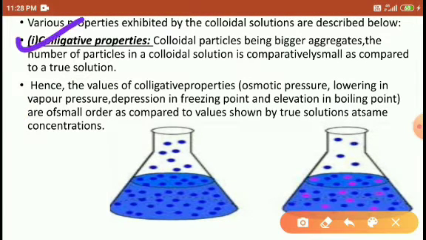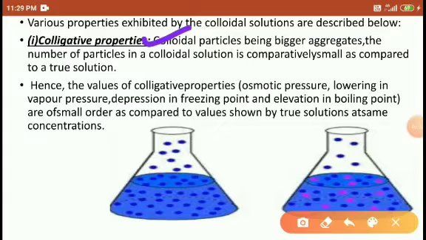So the first one is the colligative property. Colligative property means the properties which depend upon the number of solute particles. That is called a colligative property. What are the colligative properties? Boiling point, freezing point, osmosis, relative lowering of vapor pressure. These are all colligative properties. We already discussed colligative properties in the solution chapter, but here we are discussing them in terms of colloidal solutions. Right, students?